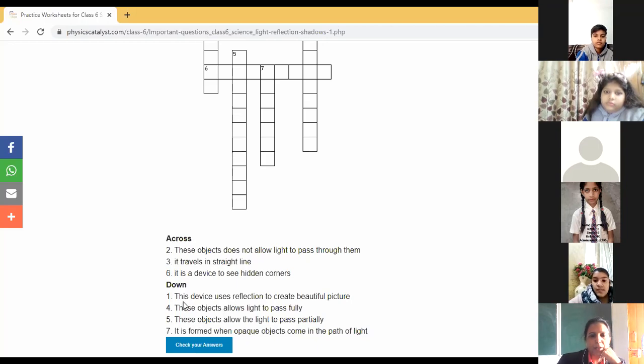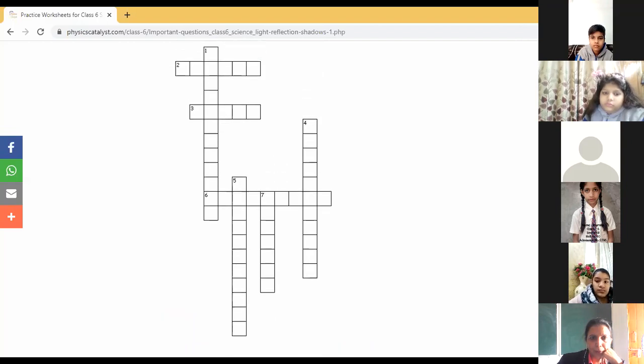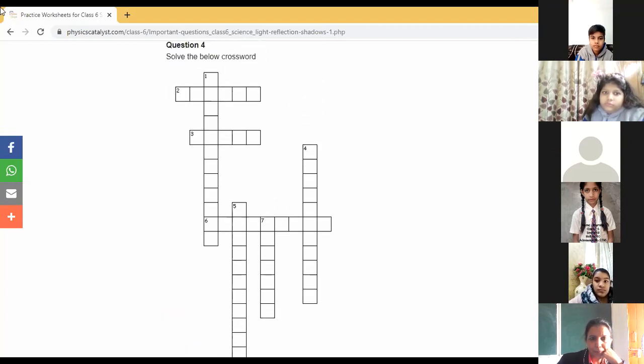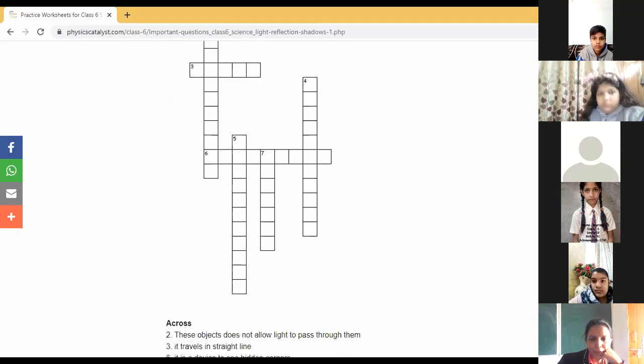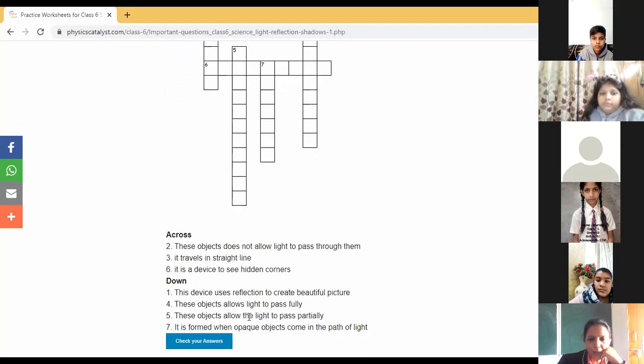Okay. Next, down. This device uses reflection to create beautiful pictures. Ma'am, pinhole camera. Ma'am, pinhole camera. Next is, these objects allow light to pass fully. Ma'am, transparent.